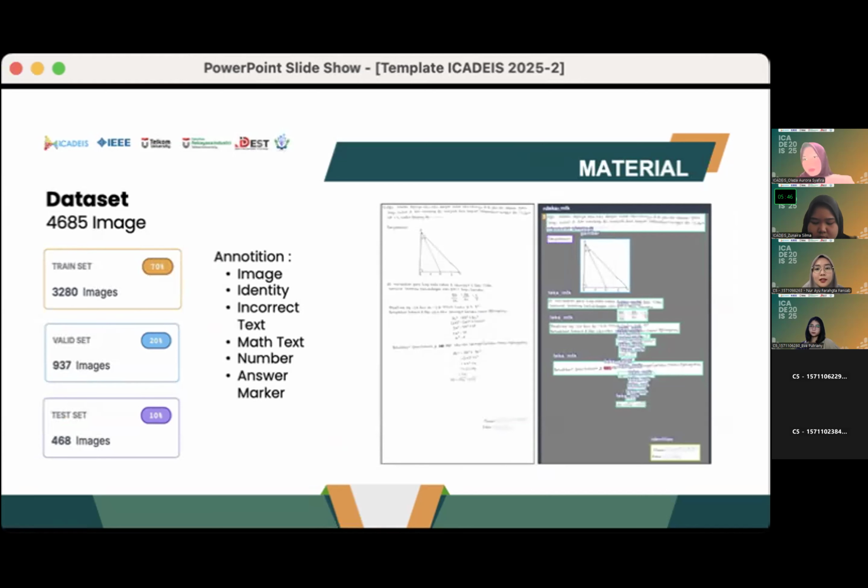Math text refers to the content, calculations, formulas, and other mathematical expressions written by students. Number refers to the section indicating the sequence of questions or answers. The last, answer marker, is the opening part of the response given by the student. It is usually written as jawab, jawaban, pembahasan, penyelesaian, or similar terms. On the right, you can see an example of the annotations applied.